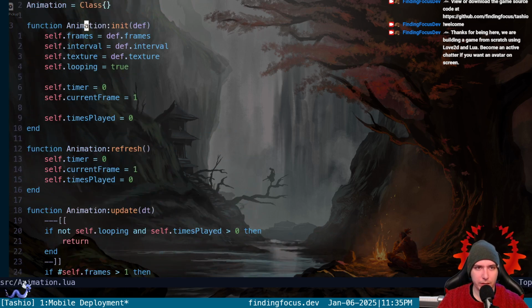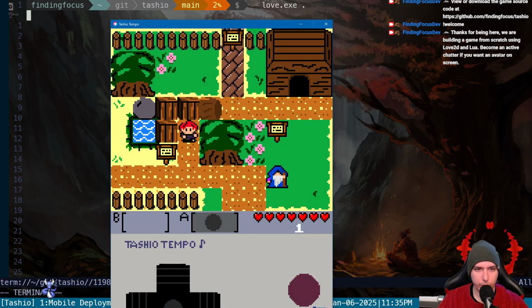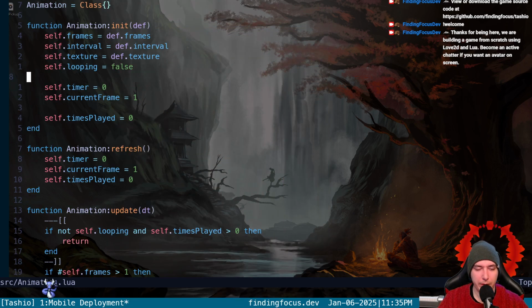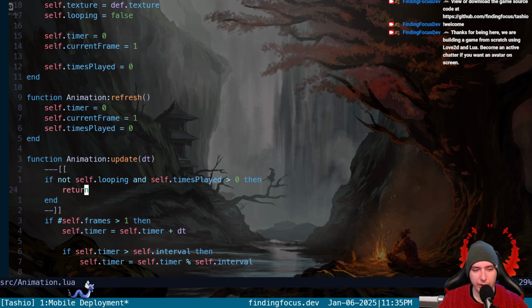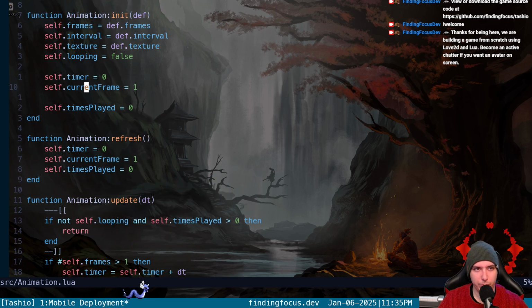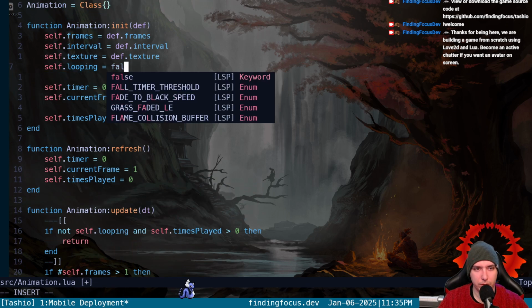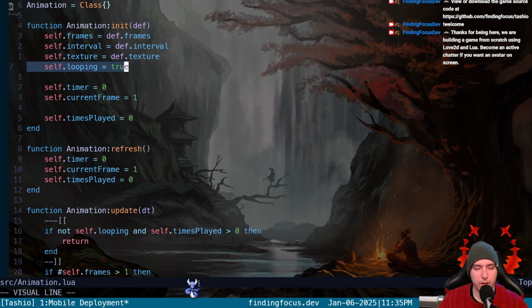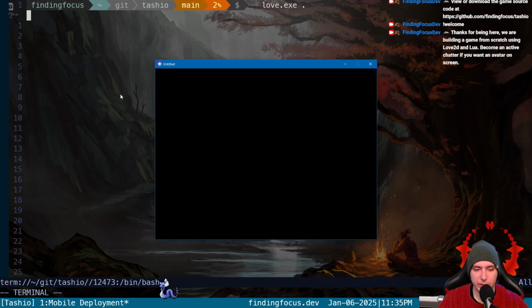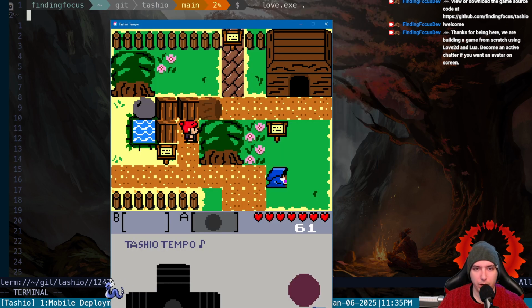So now we'll initialize this to false, and we'll see if this gives us the desired effect. We're still breaking, which means if we're breaking, then we're hitting not self-looping. I'm just thinking about this wrong, right? Because if we're walking, we need to be looping, and we only break if we're not looping. So this should update our walk, which it does.